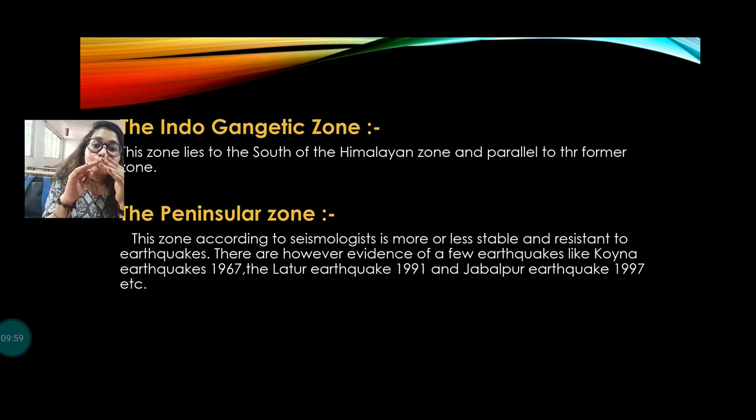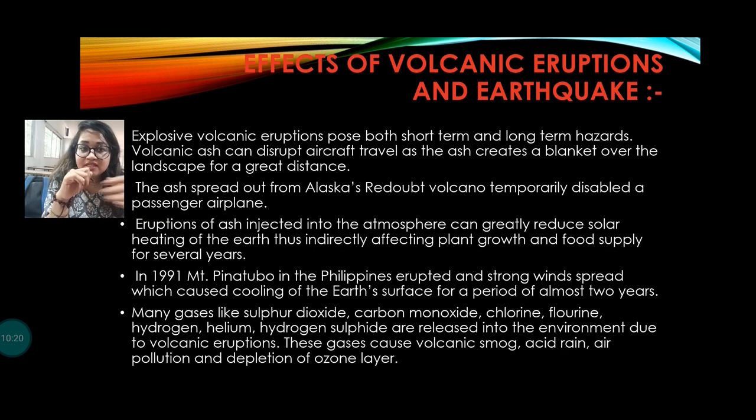Next one is the peninsular zone, which according to seismologists is more or less stable and resistant to earthquakes. But a few earthquakes have happened, like the Koyna earthquake in 1967, the Latur earthquake in 1991, and the Jabalpur earthquake in 1997. These are the examples. Okay, so now what are the effects of volcanic eruptions and earthquakes?